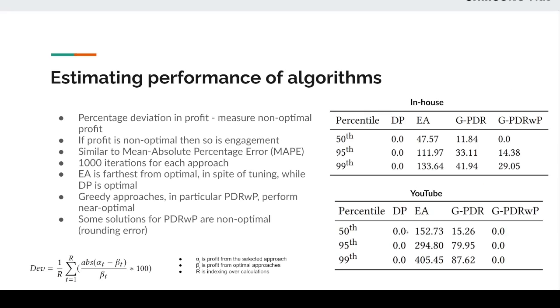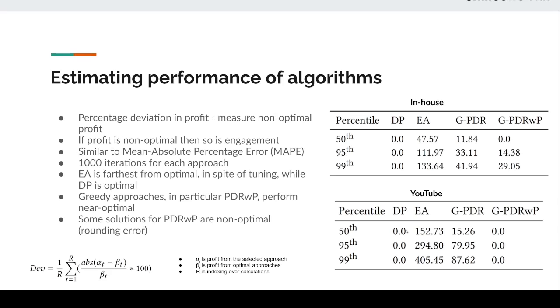Now, in order to estimate the performance of these algorithms, we generated 1,000 different pods using each algorithm and tested out the quality of these pods. In order to do the same, we have used the metric percentage deviation in profit, which measures non-optimal profit. Non-optimal profit is any deviation of the profit from the optimum value calculated by either dynamic programming or backtracking. The key point to note here is that if profit is not non-optimal, then so is engagement. This metric itself is similar to mean absolute percentage error, as can be seen in the results from both the datasets for different percentile values.